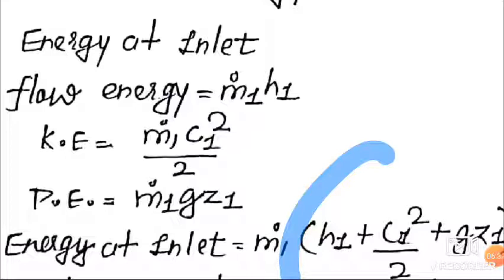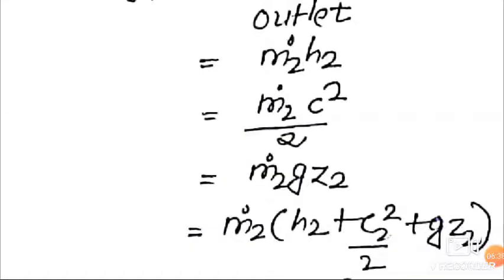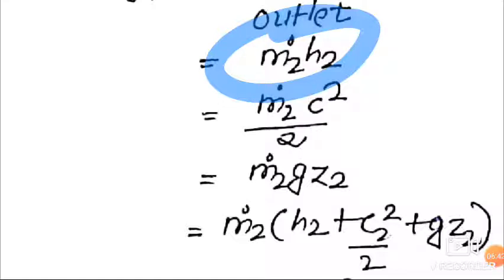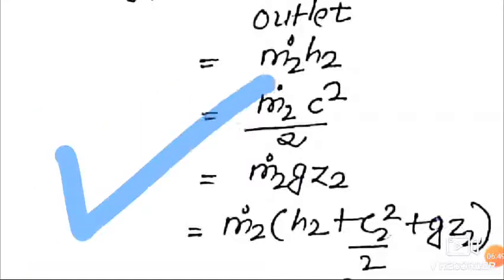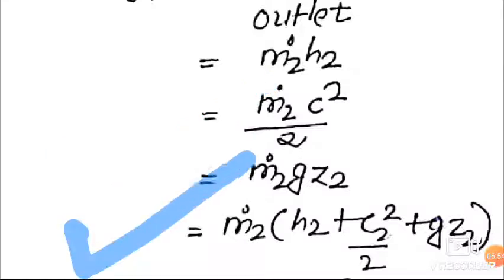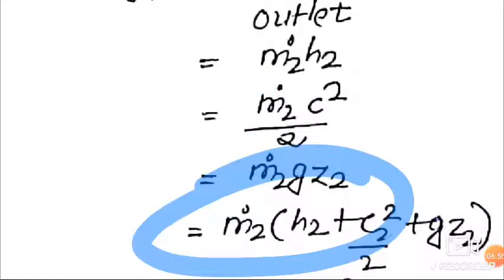Similarly, what is the energy at the outlet? This is flow energy, it is m2 h2. Then kinetic energy is m2 c2 square upon 2. Then potential energy is m2 g z2. And friends, similarly, the total energy at the outlet is m2 as a constant, which comes outside, and in the bracket there remains h2 plus c2 square upon 2 plus g z2.